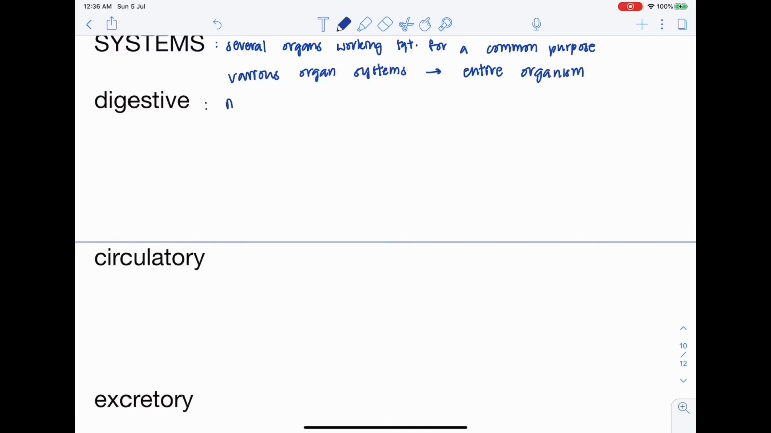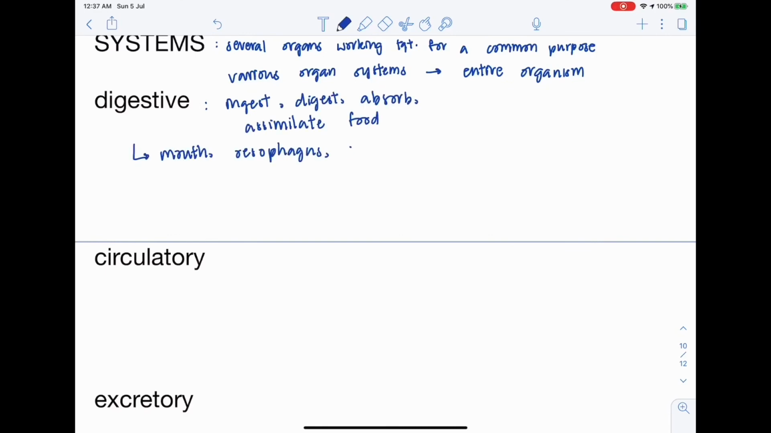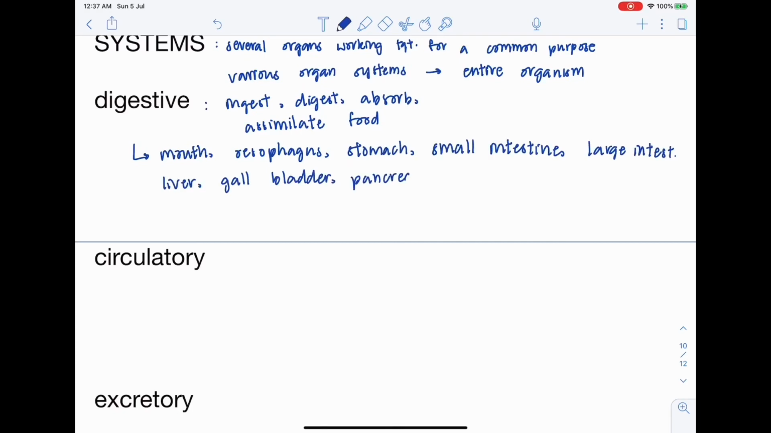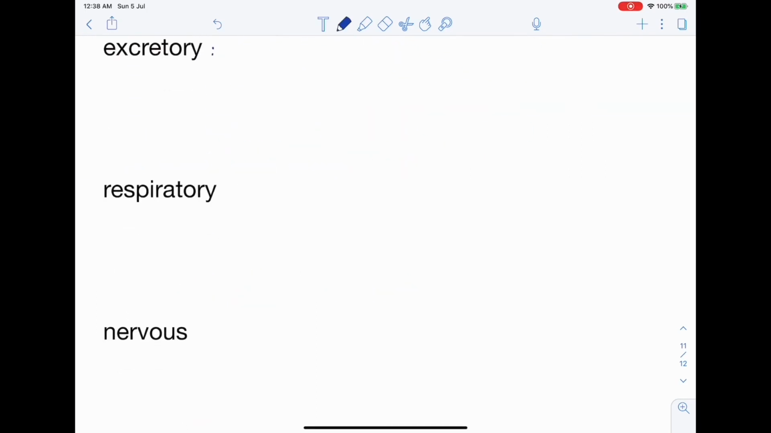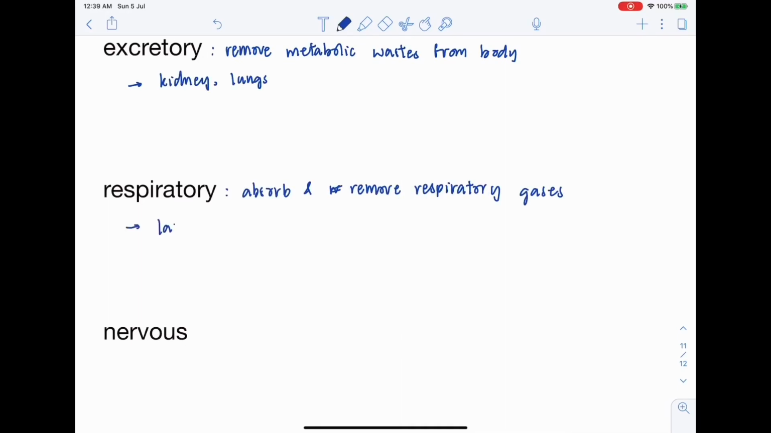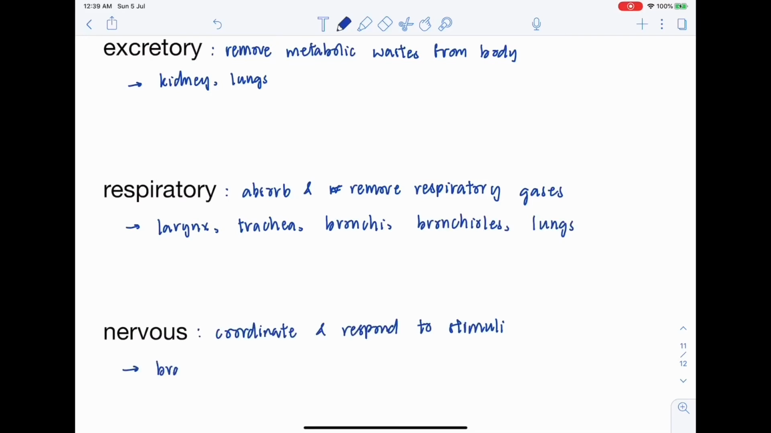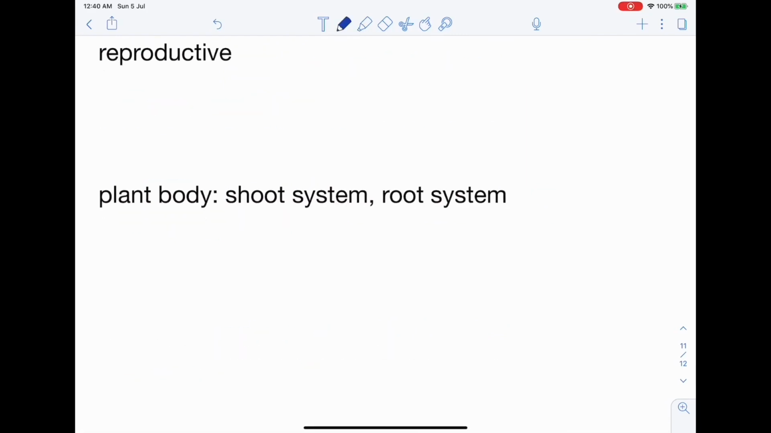Systems. Systems are defined as several organs working together for a common purpose. Various organ systems work together to make up the entire organism. For example, the digestive system functions to ingest, digest, absorb, and assimilate food. The circulatory system functions to transport substances around the body. The excretory system functions to remove metabolic waste from the body. The respiratory system functions to absorb and remove respiratory gases from the body. The nervous system functions to coordinate and respond to stimuli. The reproductive system functions to make gametes and produce offspring.